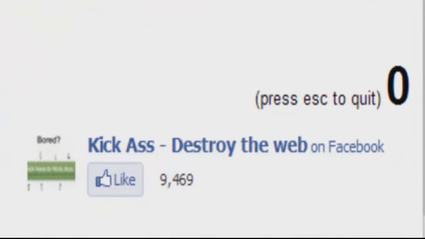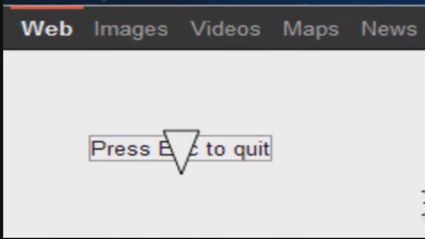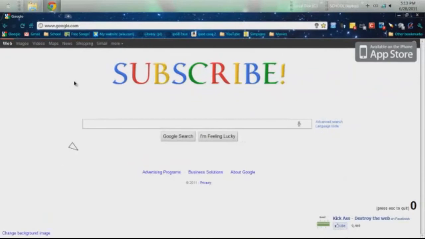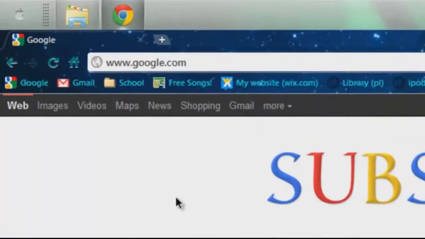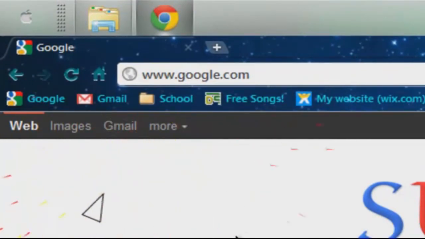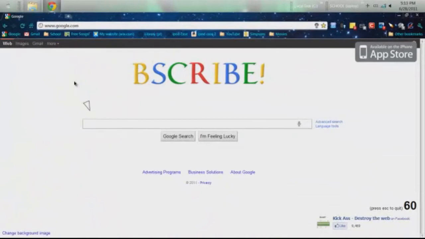And how you do this is, okay, so as you see, the little thing's rotating, and if you press the up arrow, it'll move around, and you can literally just destroy the web page. If you press spacebar, it'll shoot. You say maps went away, shopping went away. I can take out the S and subscribe, U and subscribe. You can just kill everything, basically.